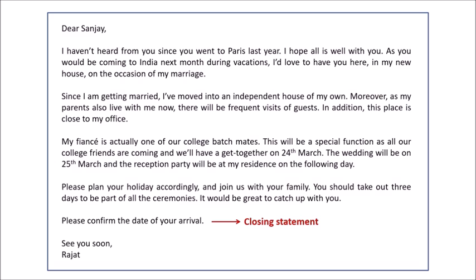After covering all the 3 points, it's time to close the letter. In the closing statement, you can sum up the reason for writing the letter. You can make any final requests or list any final requirements here. You can also invite the reader to write back or reply to your letter. This shows the intention to keep the conversation going. What we have written is, please confirm the date of your arrival. That's all. And finally, sign off the letter in a friendly, informal way. See you soon, Rajat.